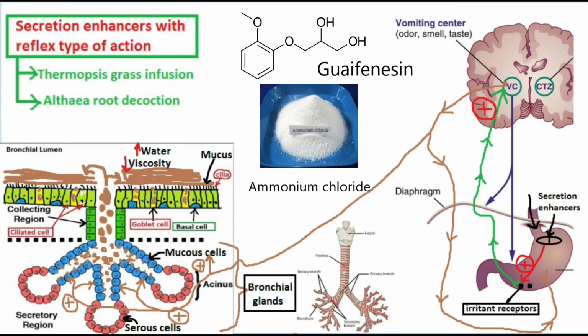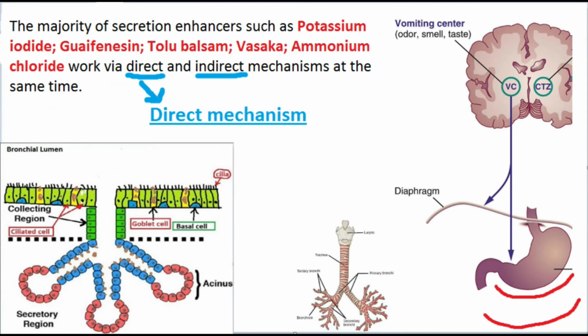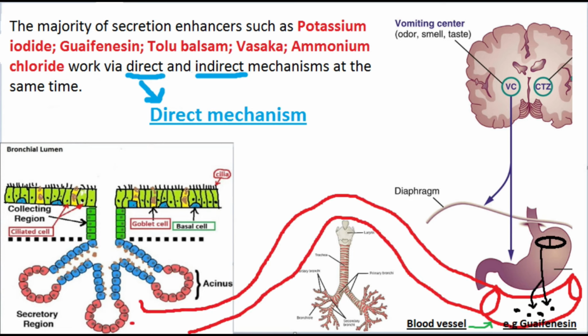In other words, they can work via the indirect mechanism. What makes them different from indirect acting agents is the fact that they are well absorbed in the bloodstream. Then the active metabolites are eliminated in the secretions of the bronchial glands.